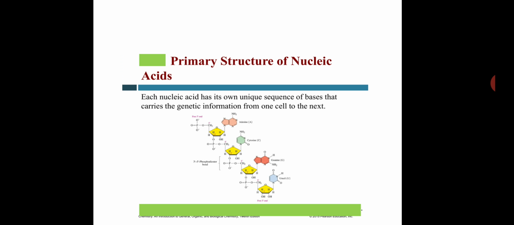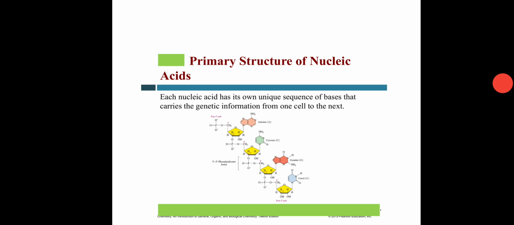Then, primary structure of nucleic acid. The primary structure of nucleic acid is the sequence of nucleotides in it. This in turn determines the identity of bases in the nucleotide. Different nucleic acids have distinct primary structure, and it is the sequence of bases in DNA which carries genetic information of the organism.